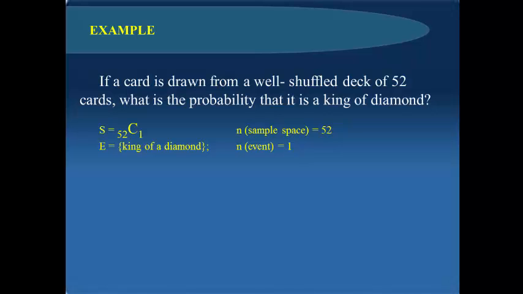The event is getting the king of diamonds. In the sample space, there are 52 cards. The number of events is just 1. What is the probability of getting the king of diamonds? That is 1 over 52.